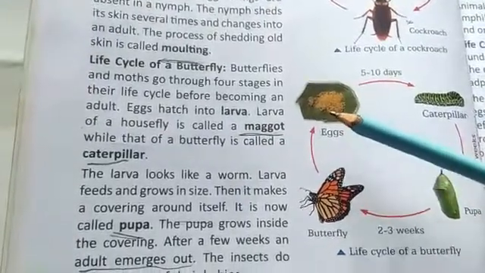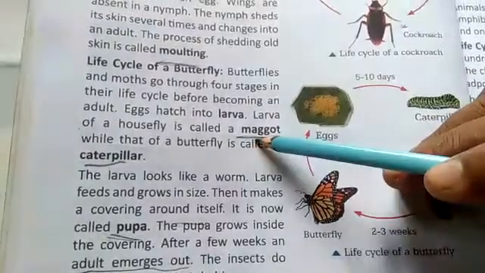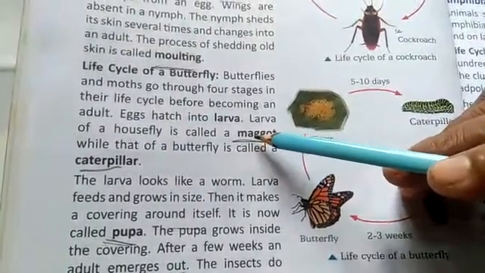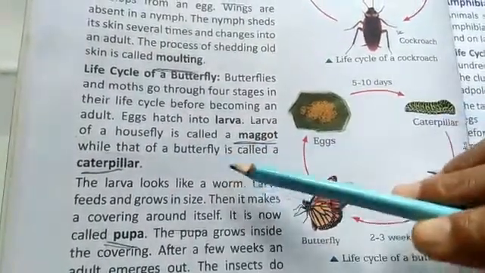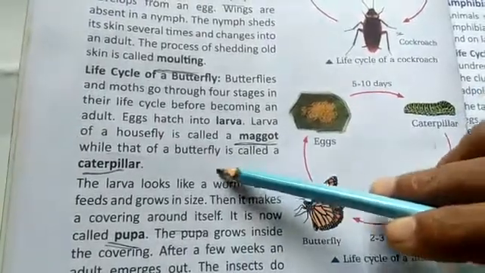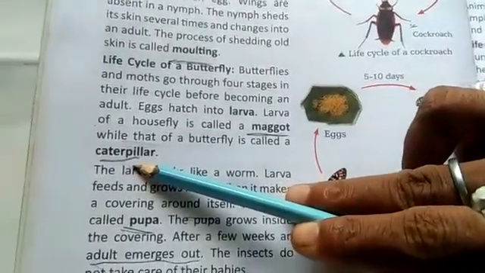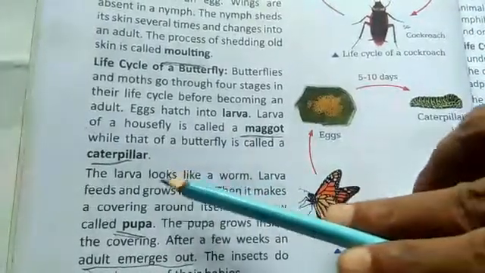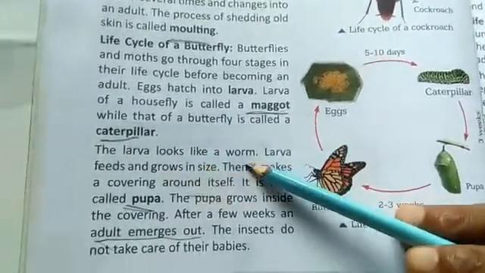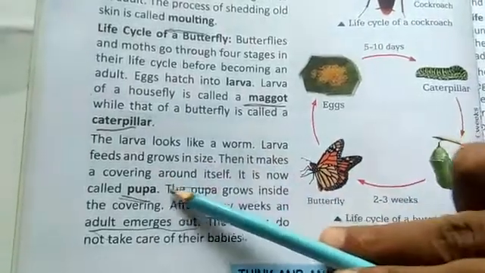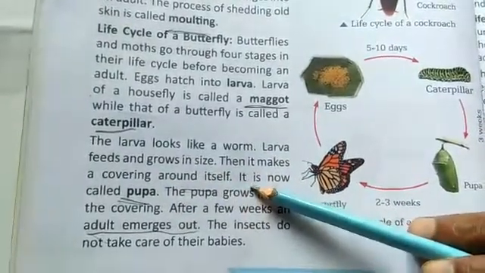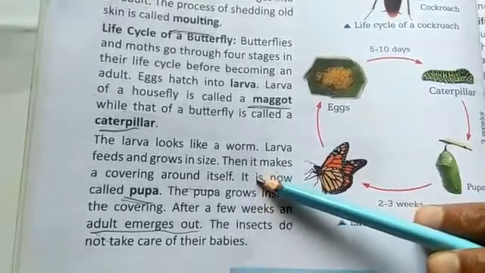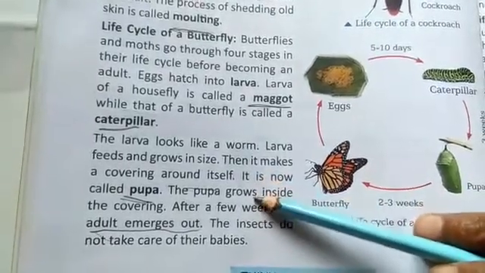The housefly baby is called a maggot, while the baby of a butterfly is called a caterpillar. The larva looks like a worm. This larva eats and starts growing in size.